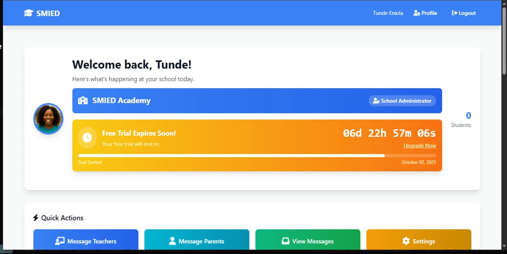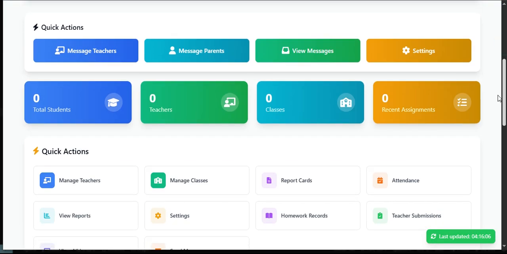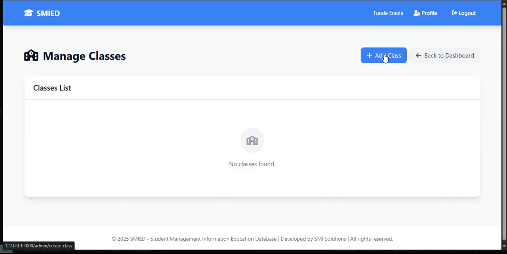So in the admin dashboard, let's go and create at least a teacher and a class. Okay? Admin is also meant to create a class, even though the teacher also will give this class a name. Okay, but we get to that place very soon. So let's create a teacher. The first thing I would like us to do is let's create a class. So click on manage class. Okay, add class.